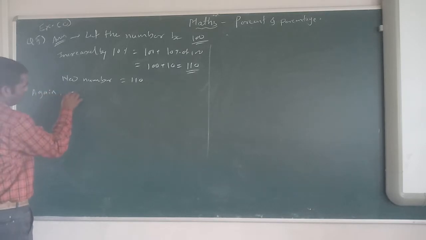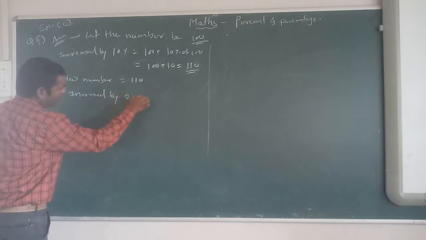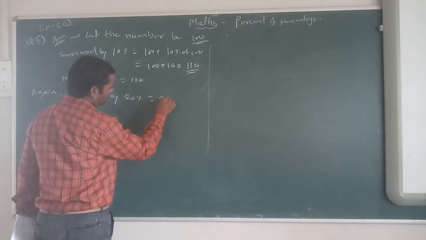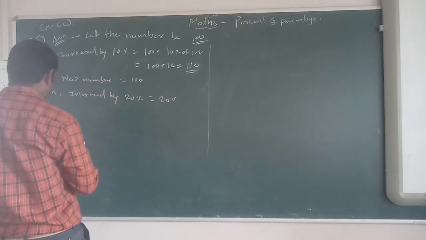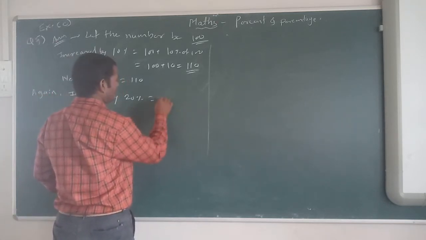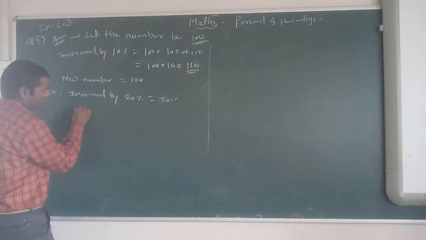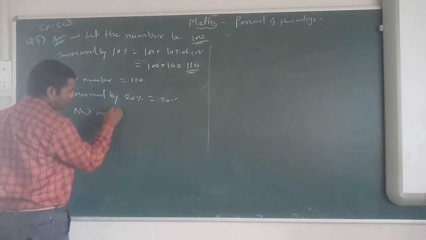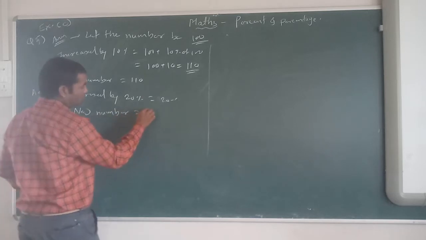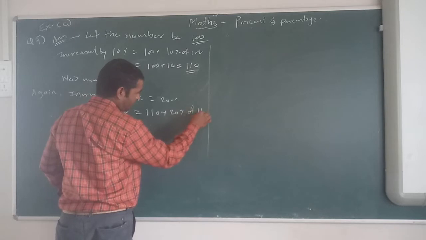Again increase by 20%. Therefore the new number is equal to 110 plus 20% of 110.